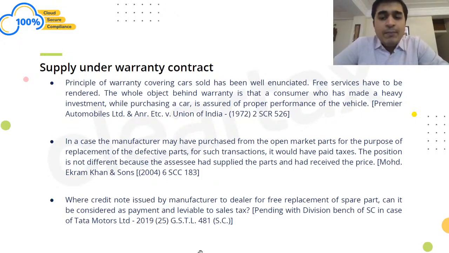Then it would have ideally purchased from the market and it would have paid taxes while purchasing the goods from the market. And when providing to the service center, then also they would have paid taxes. So the position would not be different if the said parts are provided by the assessee, that means by the service center, and it has received the price for it. That means they are saying the service center is supposed to charge GST through the manufacturer whenever the goods are sold to the manufacturer, right?